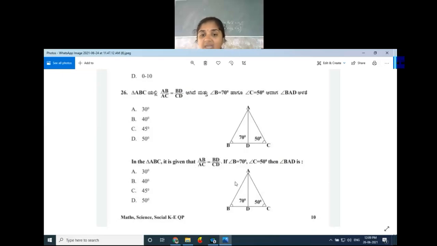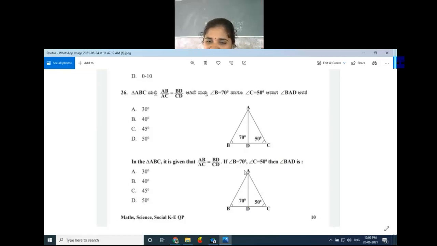AB is to AD is 5 is to 3, where AB and AD are sides of triangle ABC. Using this relation, we have to find the ratio of the area of triangle ABC and triangle ADE. For this, we have one theorem, so you have to use that. Now let us move on to the solution part.